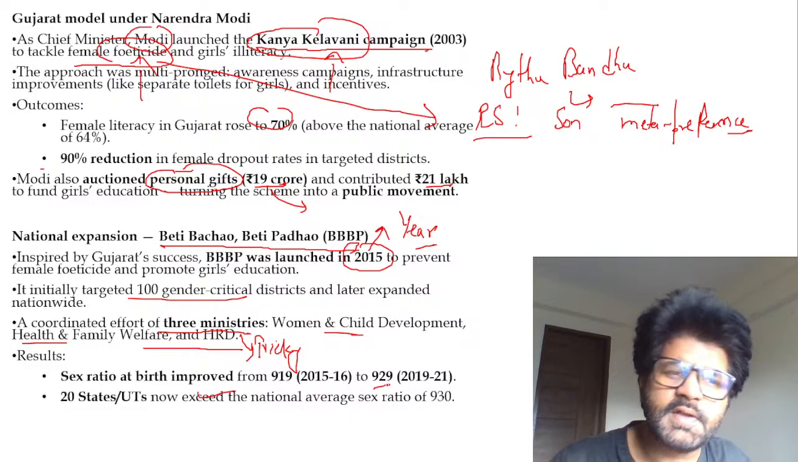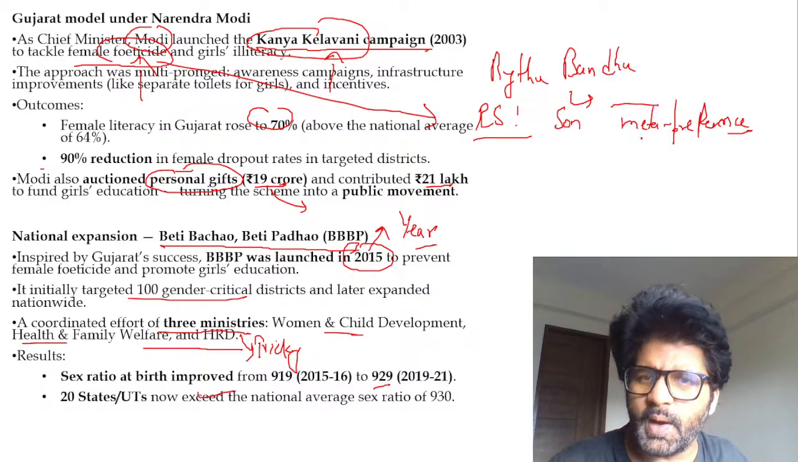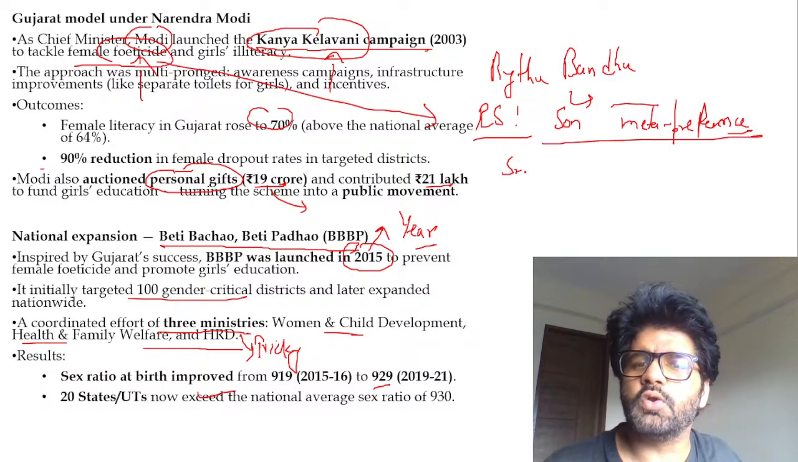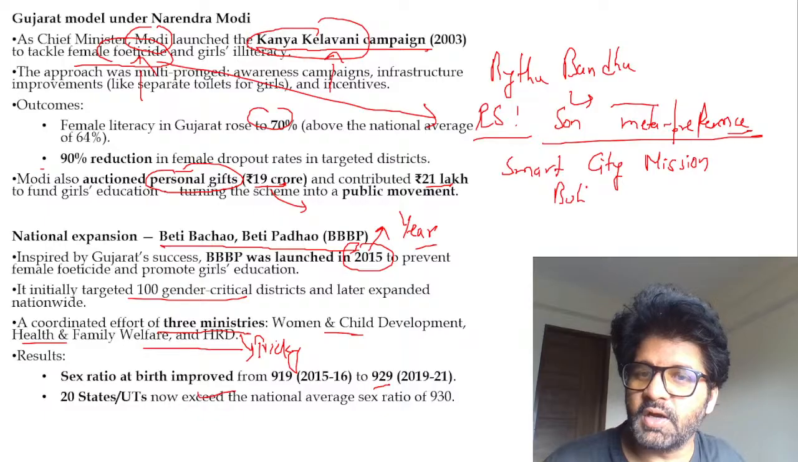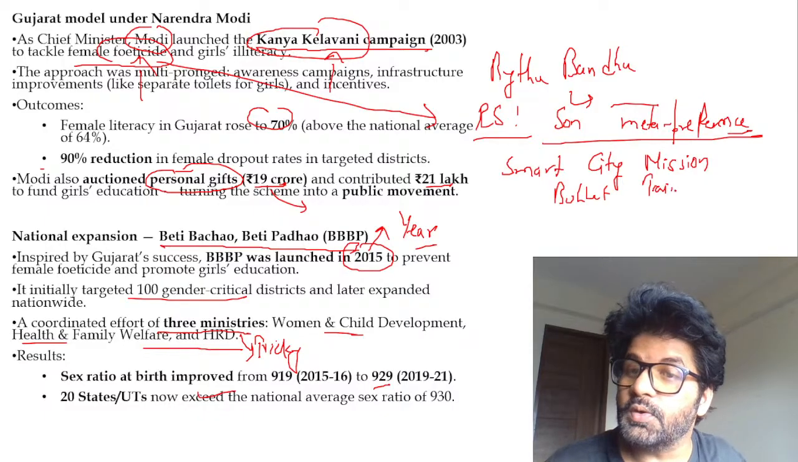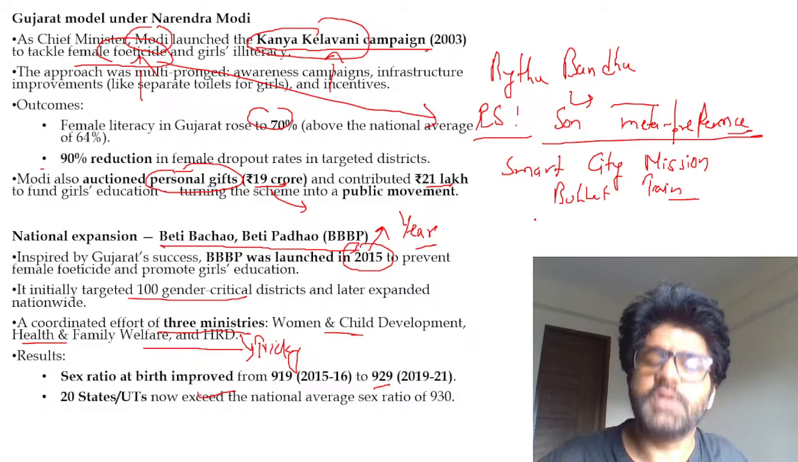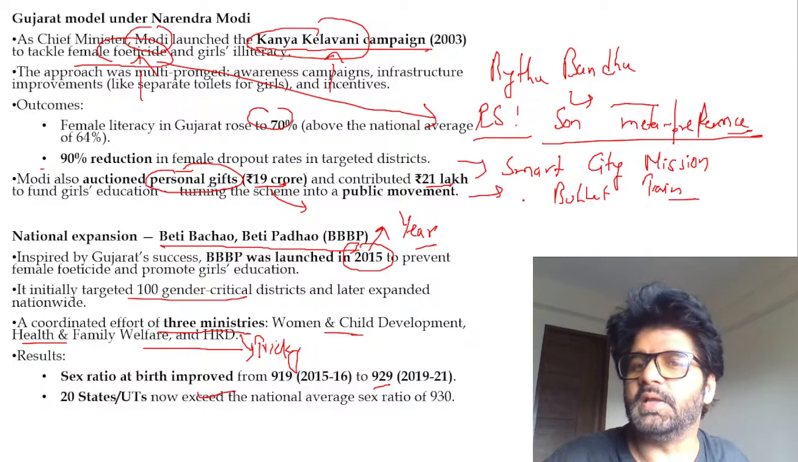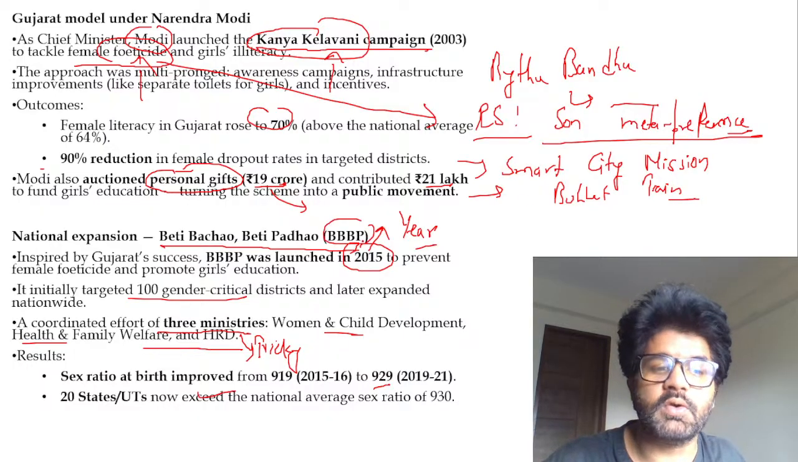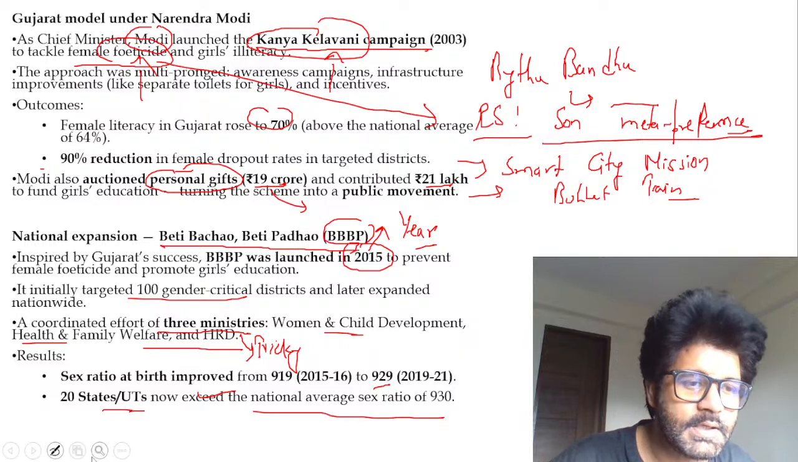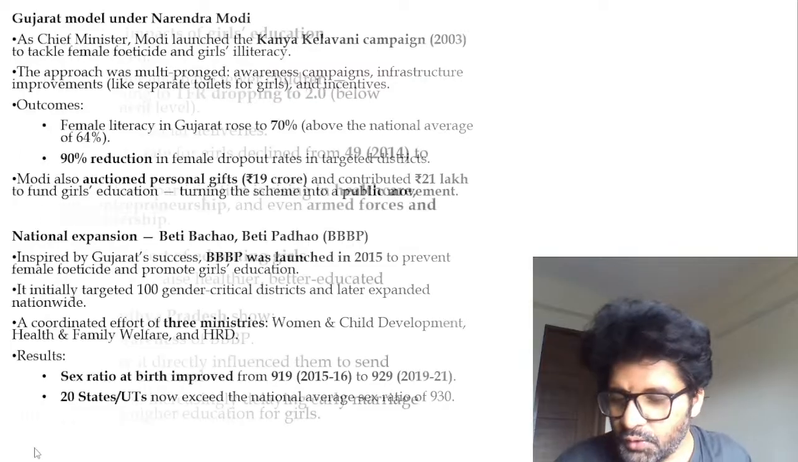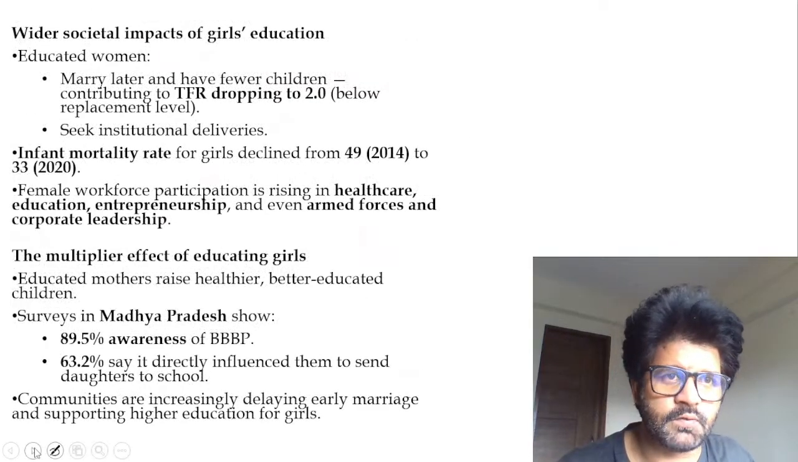This scheme is an example of one of the successful schemes of the government. Why am I saying one of the successful? Because the government also launched the Smart City Mission. How many cities became smart? They also launched the bullet train initiative. How many bullet trains do we have in our country right now? So they did a lot of stuff. Not everything materialized, but Beti Bachao Beti Padhao did. And 20 states and UTs now exceed the national average sex ratio of 930. So yeah, we are doing good. This is one of the successful schemes.